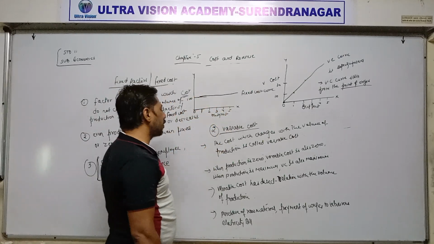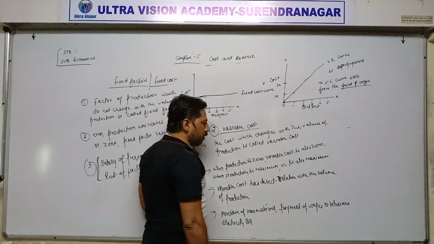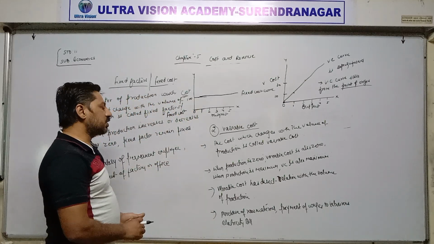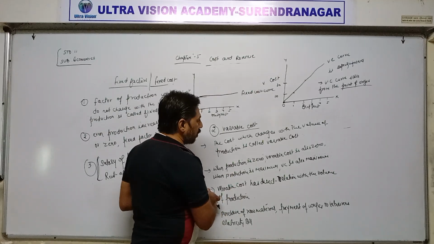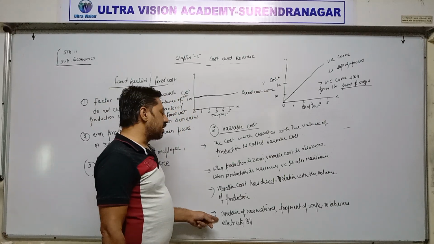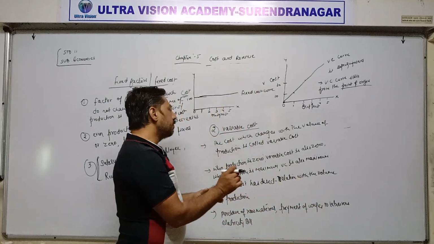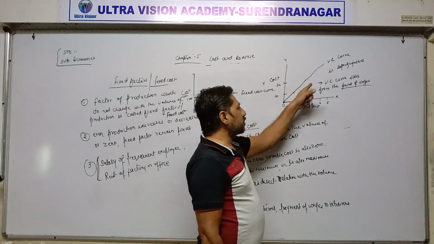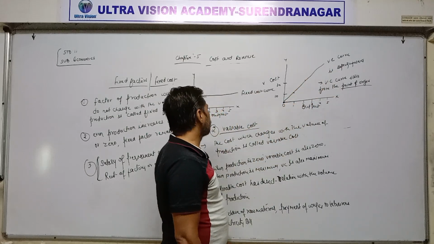Whereas variable costs are those costs which change with the volume of production. When production is 0 or minimum or maximum, cost changes proportionately. Variable cost has a direct relation with total production. Examples are purchase of raw material, payment of wages to laborers, electricity bill. On the basis of diagram, variable cost curve is sloping upward and it starts from the point of origin.